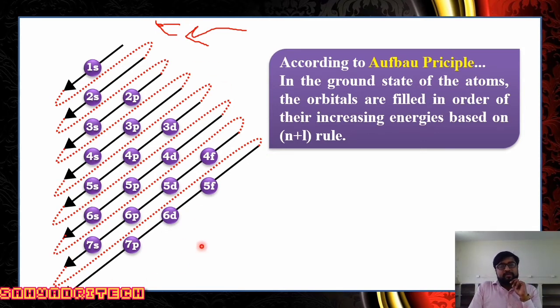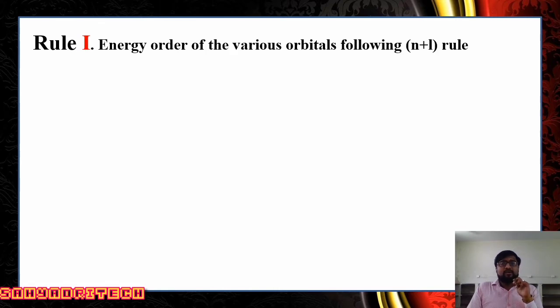So here, what I said is, the relative energy of all these orbitals is given by which rule? The n plus l rule. Well, let us check it. What is the n plus l rule? The n plus l rule speaks about the relative energy of various orbitals. So what is to be remembered here? The n plus l rule gives the relative energy of different orbitals.